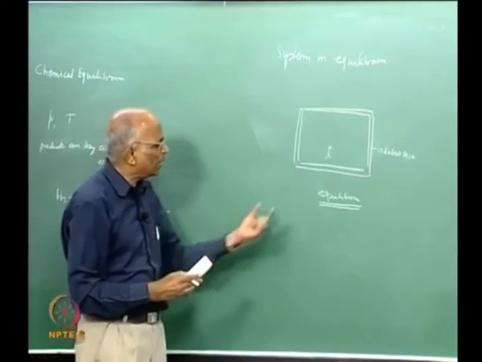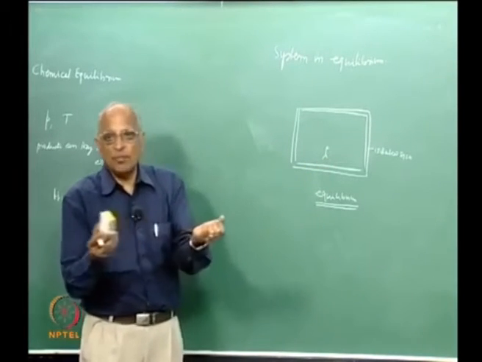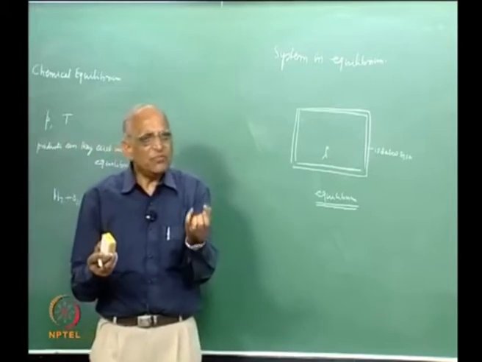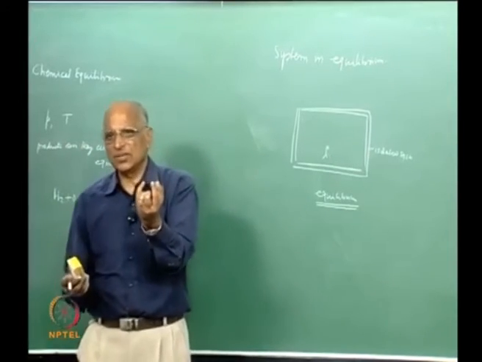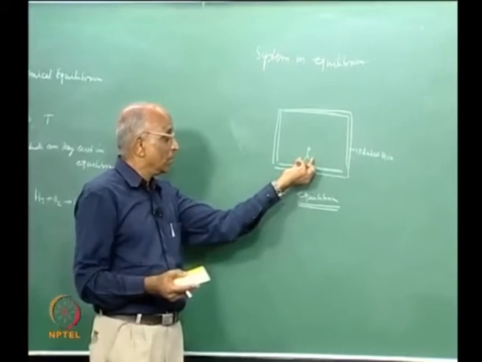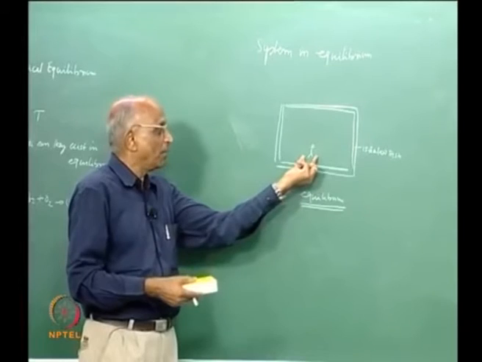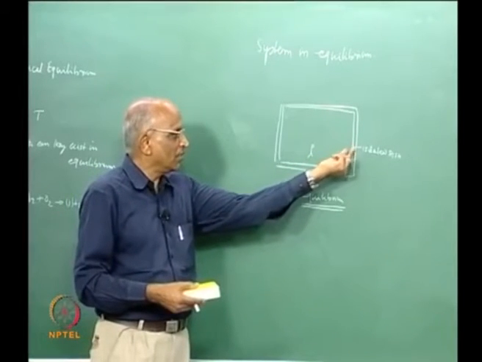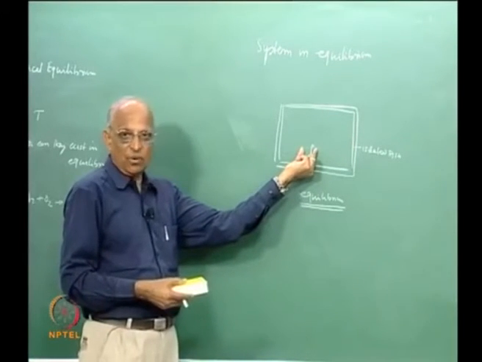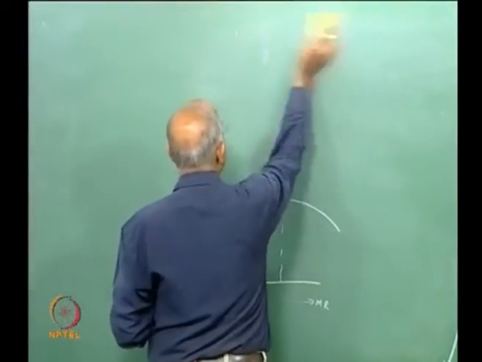Even though I say it takes infinite time, for gases to come into equilibrium it takes a few nanoseconds or a few milliseconds, and it reaches that state. Therefore, it is not necessary that I allow infinite time, but to appreciate the problem, an isolated system left to itself for a long time reaches a state of equilibrium, right. Having said that, how do you define equilibrium? How can you achieve equilibrium?